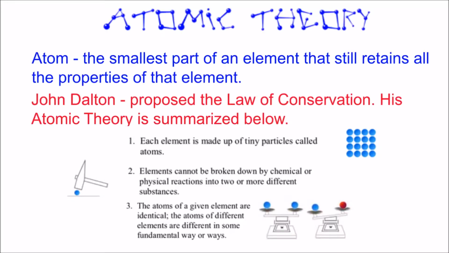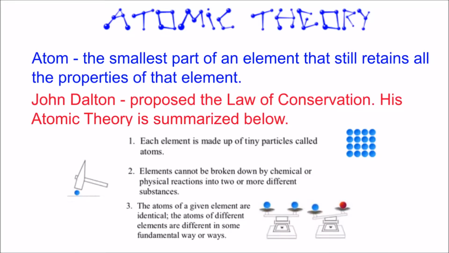In order to talk about what he came up with, we need to know what an atom is by definition. It is the smallest part of an element that still retains all the properties of that element. A lot of times we use atom and element interchangeably, but they are two different things. Element is the substance itself. The atom is how much of that substance. The atom is a unit of the element, okay? And it has to still behave like that element.